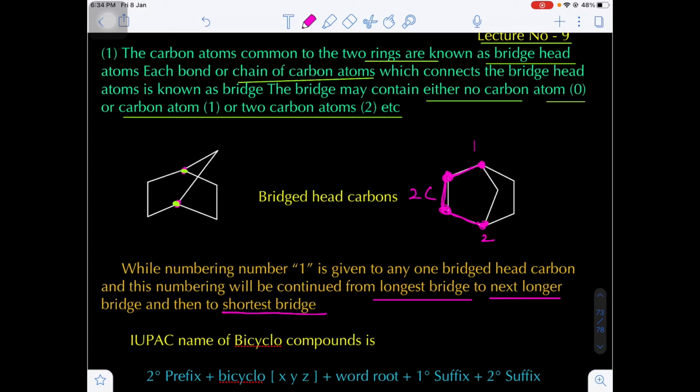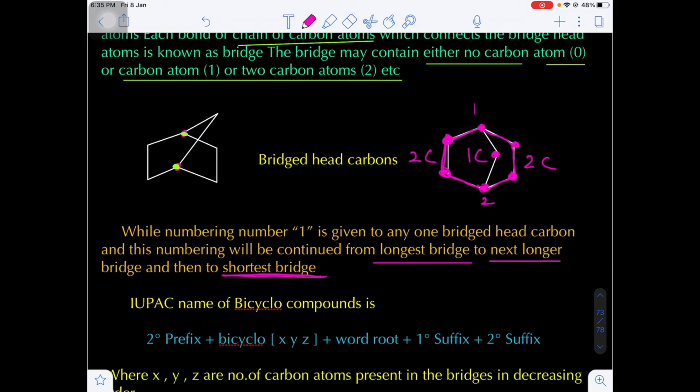Come to the right side also: there are two carbon atoms connected here. And finally here is one bridge, where in between 1 and 2 there is only one carbon atom present. So we go for numbering from the longest possible carbon chain to the longer one, and finally to the shortest bridge. Yes or no?